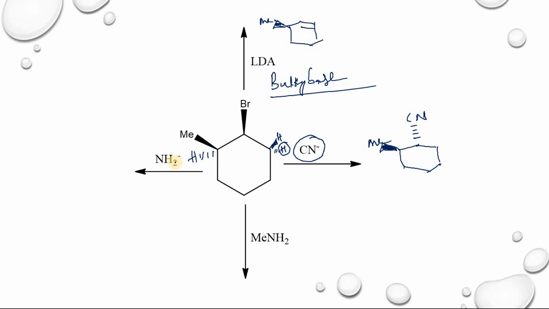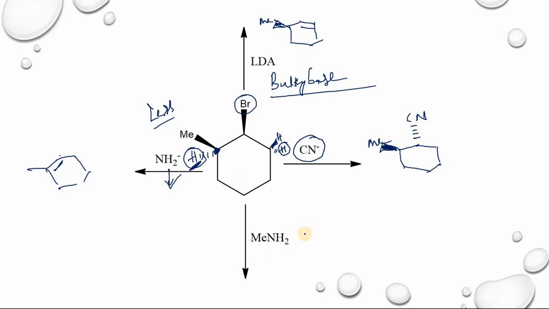If you take a less bulky base, this one is a less bulky base. Here, this hydrogen is anti-periplanar with this bromine. So in this case, there is a removal of hydrogen from this beta carbon, so you will get the Saytzeff product. So you will get the more substituted alkene.